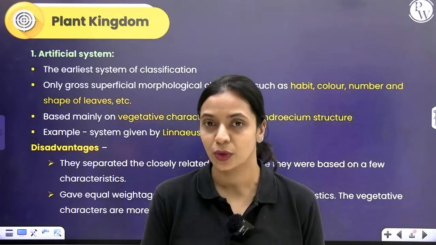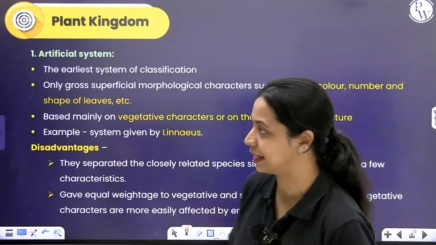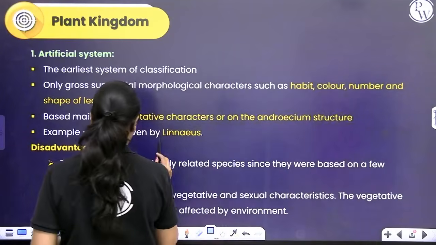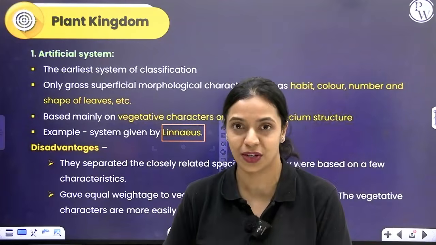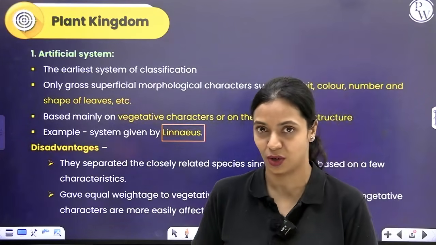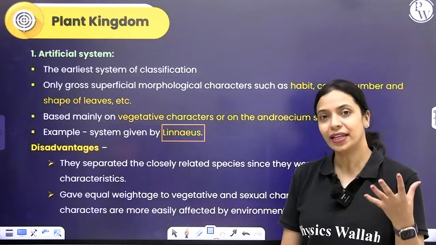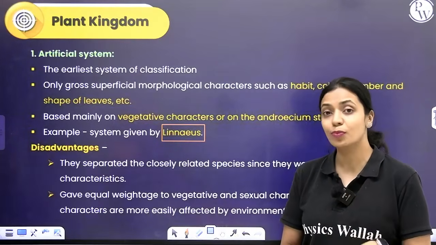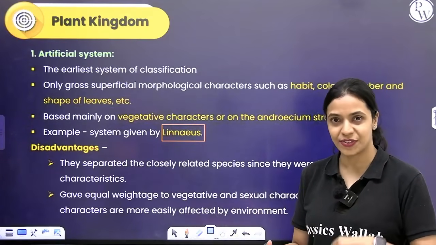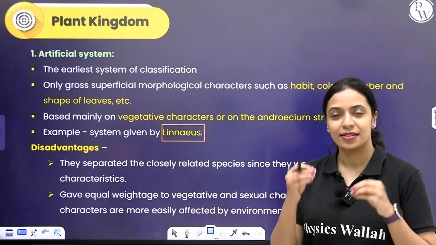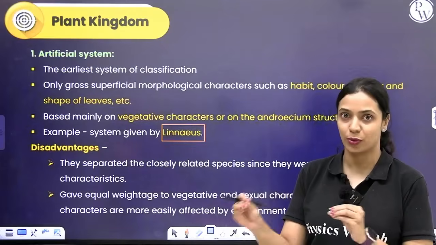Artificial classification, one good example would be the classification of angiosperms by Linnaeus. Everybody knows Linnaeus, right? Linnaeus is also called the father of taxonomy. We've learned how he is the first person to have used binomial nomenclature and all of that. So it's the exact same Linnaeus. What he basically did was, while he was trying to classify angiosperms, he mostly focused on the morphological characters. He focused on the shape of the leaves, the color of the petals probably, characters that are easily visible to the naked eye and easy to distinguish when you're comparing.